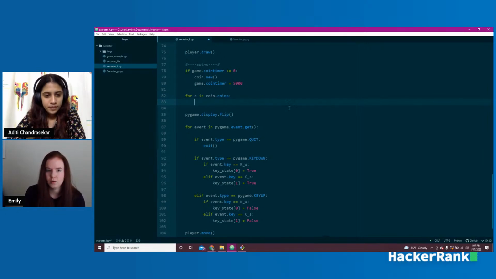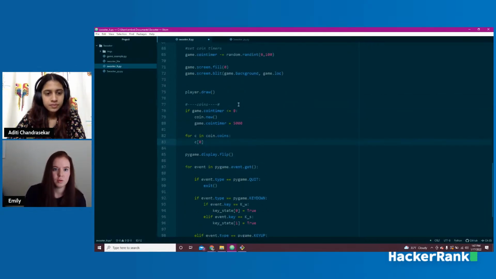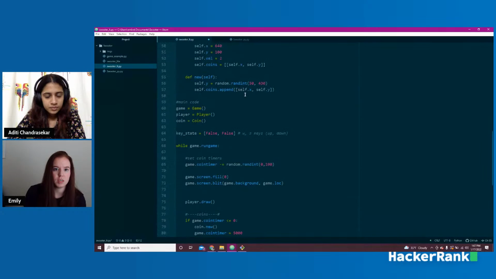Let's just scroll down. It's going to grab the first item in there, which is going to be our x-axis, right? So if C is 0, this is the first one. So we're going to take the first item in here, actually up here, sorry.